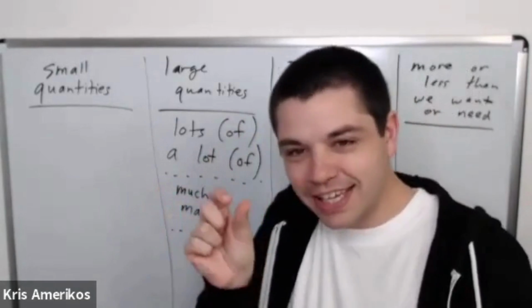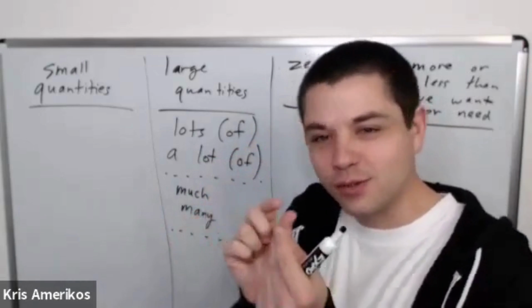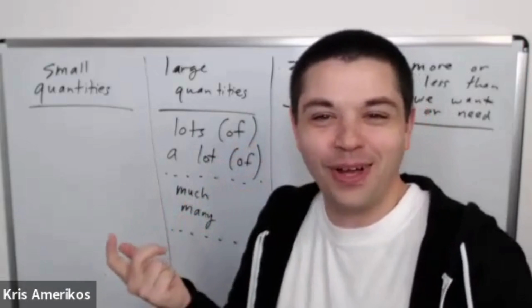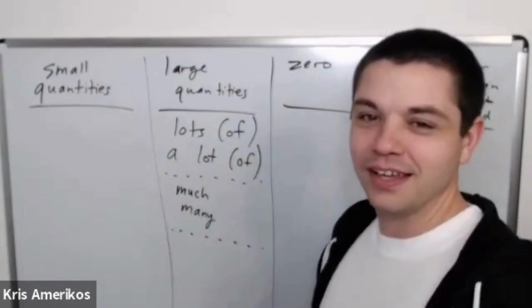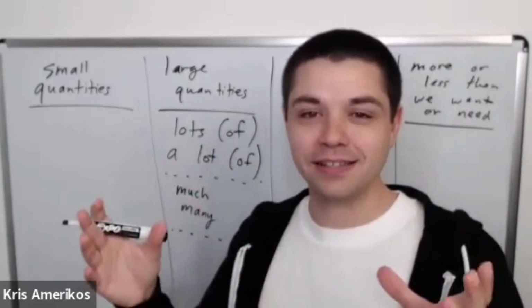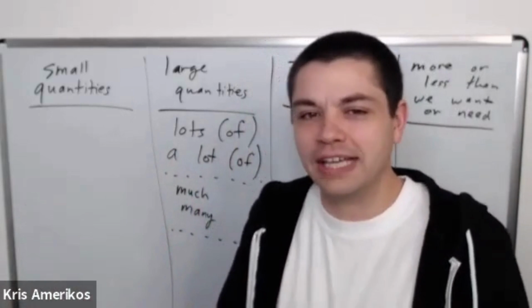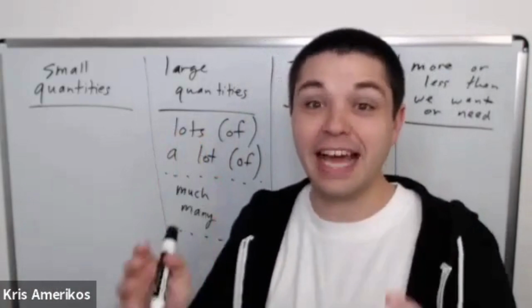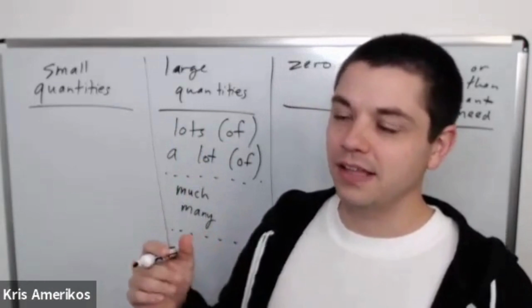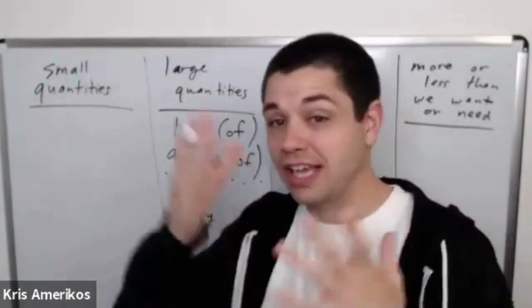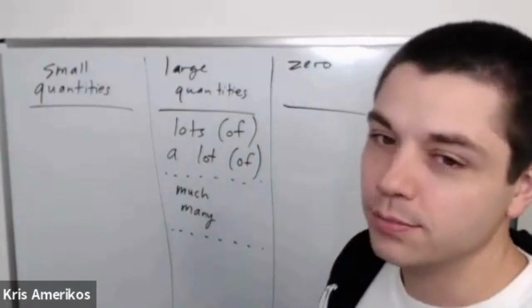You don't usually count water. You don't say there's one piece of water. Right? So you don't count it. In general, liquids, milk, juice, water, in general, we don't usually count these things, these nouns, right? When we're speaking. And air, for example, we don't usually count this. And gas. They're usually uncountable nouns.